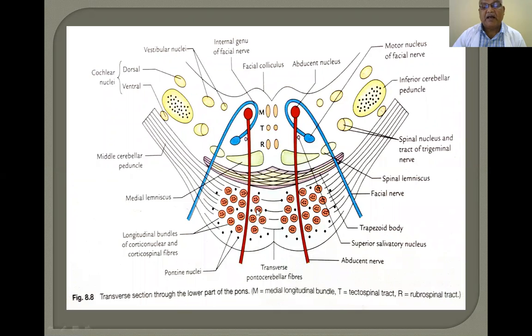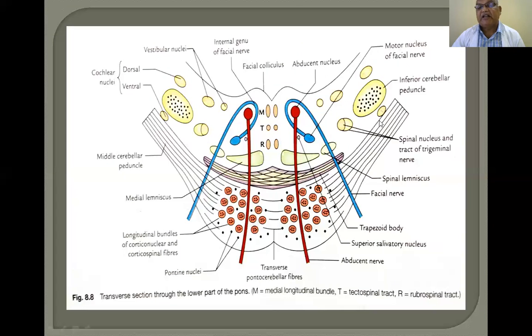So, this has applied anatomy importance. If you get a lesion here, if the longitudinal bundle of corticospinal fibers is affected, some fibers have crossed to the opposite side, so the lesion effect occurs on the opposite side. If only the fibers which are not crossed are involved, it causes hemiplegia on the same side, the ipsilateral side. This is the characteristic feature of a section of the lower part of the pons.